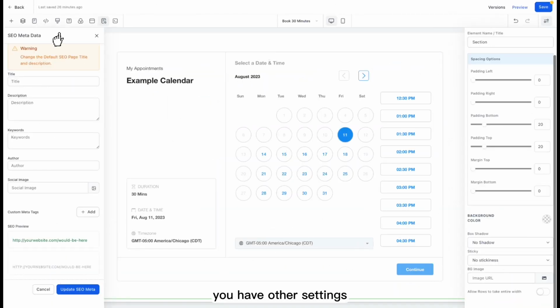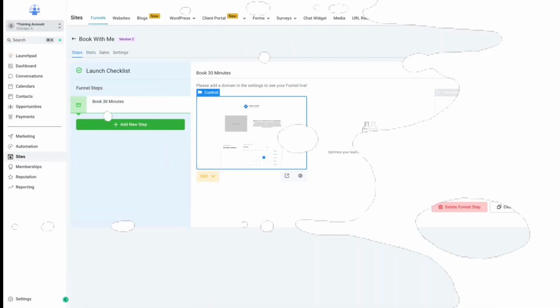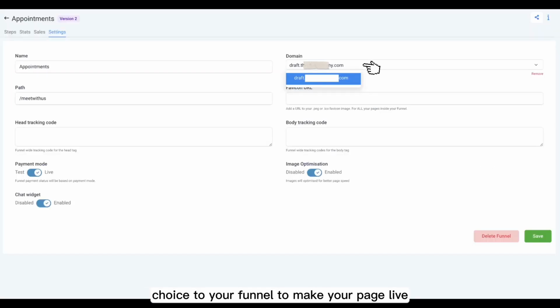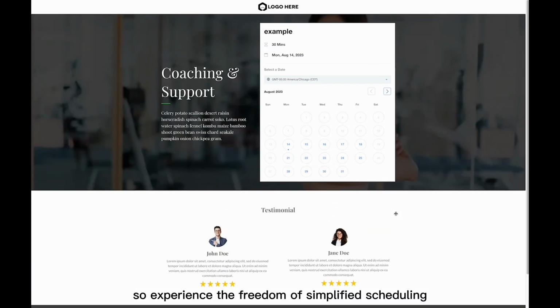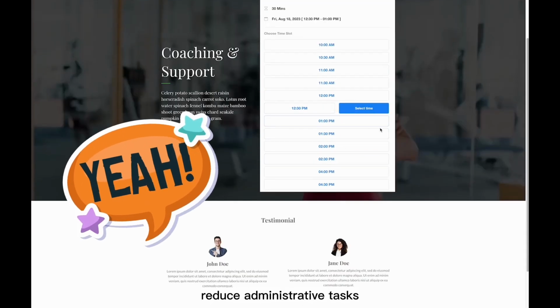On the top, you have other settings within this funnel. And on the top right, you can preview what your page will look like to your clients as well as save. Lastly, make sure to connect the domain of your choice to your funnel to make your page live and start sending contacts to book.